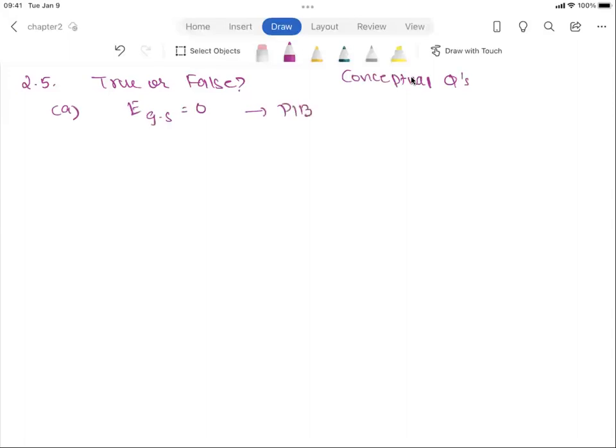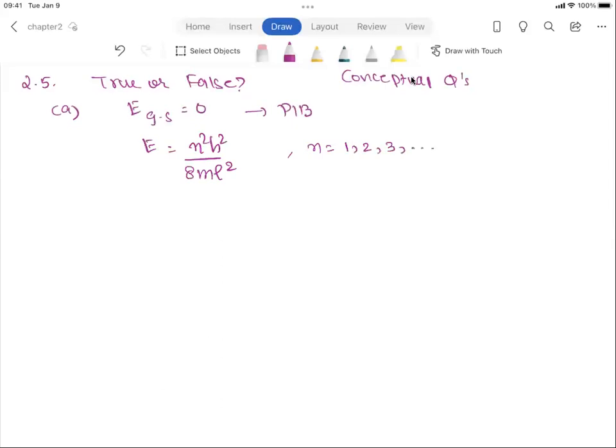Now, we know that the energies of a particle in a box are given by n squared h squared divided by 8mL squared, and we know that n is equal to 1, 2, 3, and so on.